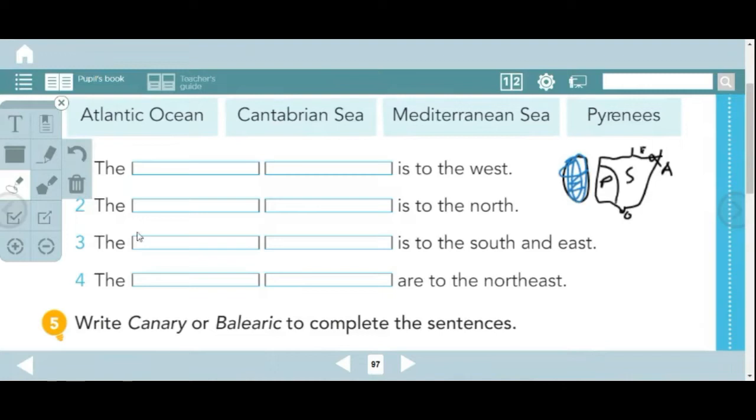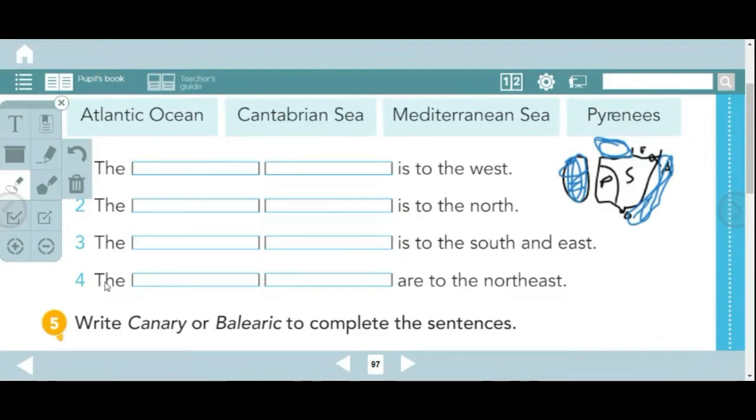Number 2, the blank is to the north. Which ocean or sea is over here? Atlantic Ocean, Cantabrian Sea, Mediterranean Sea, or Pyrenees? If you want, you can go back in your books and read again if you cannot remember. Number 3, the blank is to the south. Which ocean or sea is over here? It is the Mediterranean Sea, the Cantabrian Sea, or Atlantic Ocean.